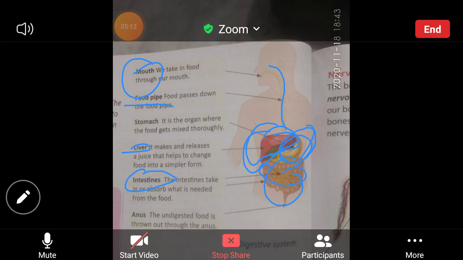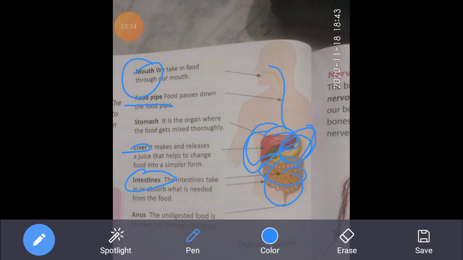And the last is the anus. What is the anus? The undigested food is thrown out through the anus. So it is the organ through which the undigested food is thrown out of the body. So, beta, food is digested inside the body.